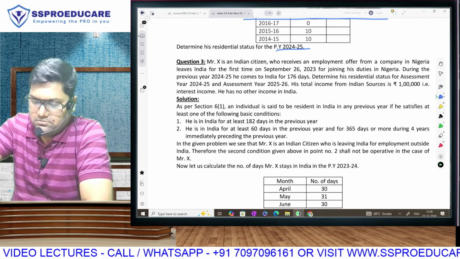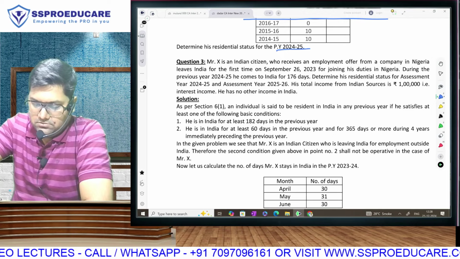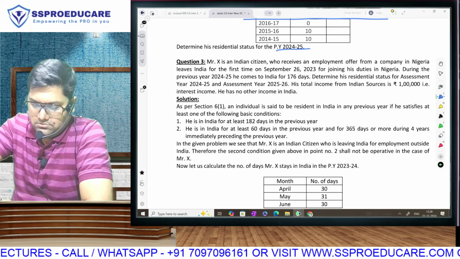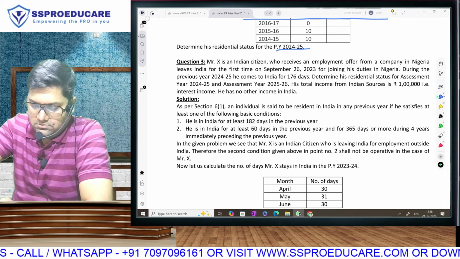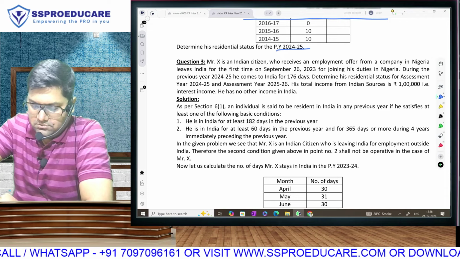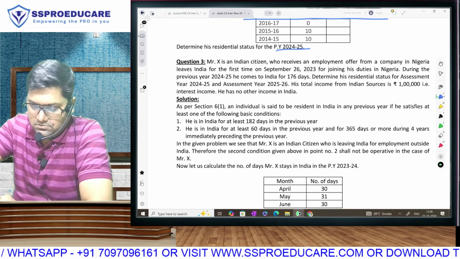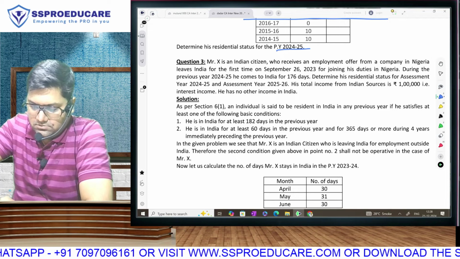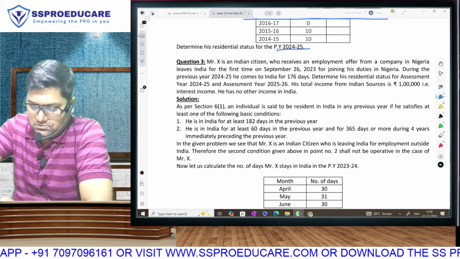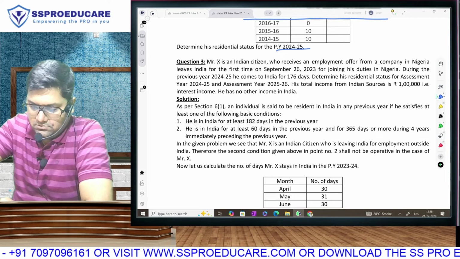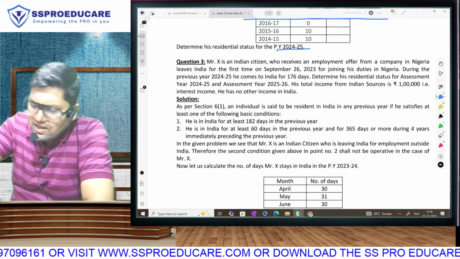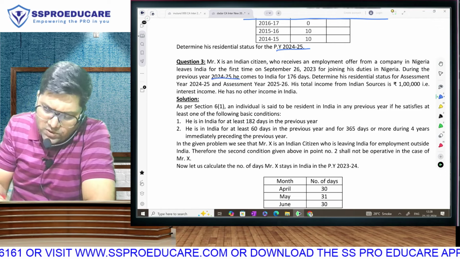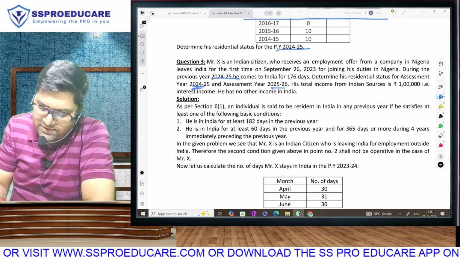During the previous year 24-25, he comes to India for 176 days. Determine his residential status for assessment year 24-25 and assessment year 25-26. His total income from Indian sources is 1 lakh rupees, that is interest income. He has no other income in India. In a rare case, they are asking you calculation for 2 assessment years, that is 24-25 and 25-26.